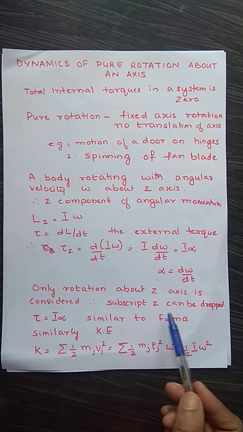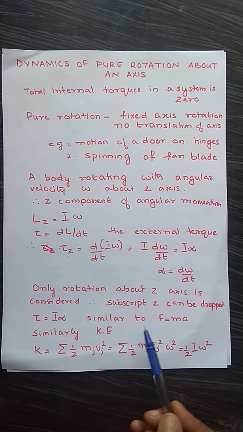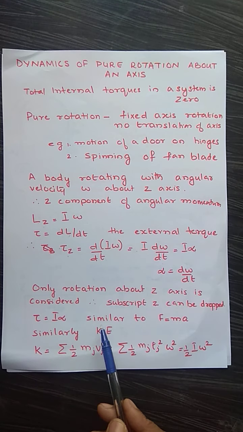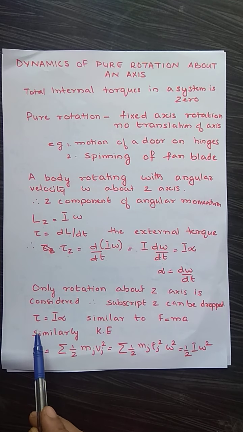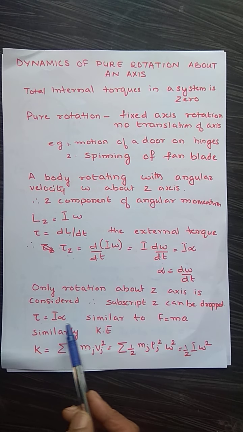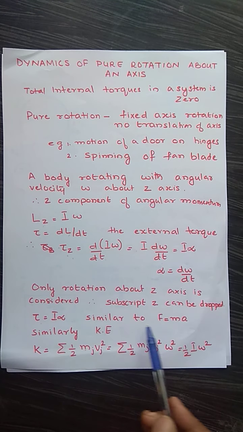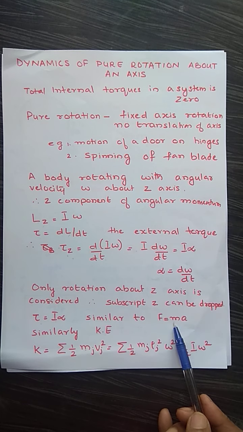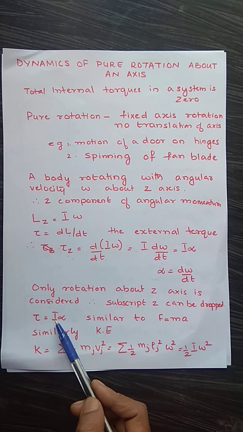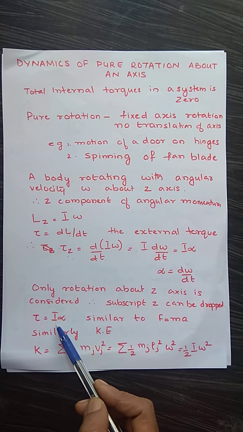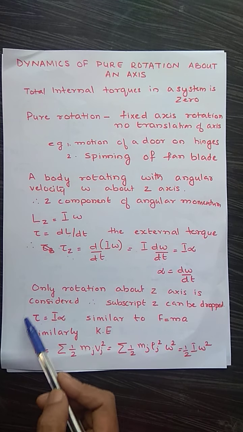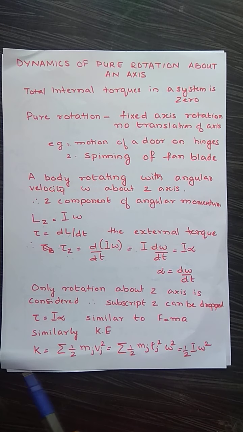We are considering rotation only about the z axis. Therefore we can drop the subscript z, because whatever we are mentioning is specified particularly in the case of the z component only. So instead of this I can again write tau equals I alpha. This is similar to our Newton's equation F equals ma in linear motion. Corresponding to force you have torque, corresponding to mass you have the moment of inertia, corresponding to linear acceleration you have angular acceleration. So this is the analogy between rotational and linear motion.